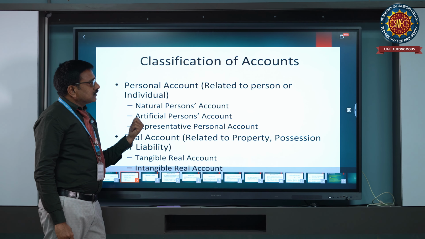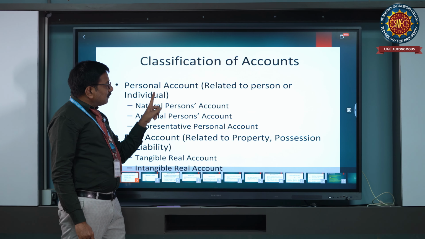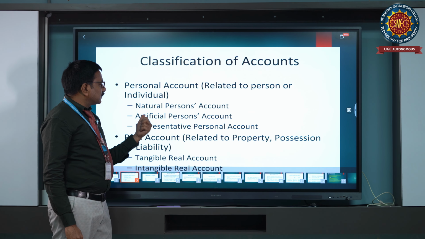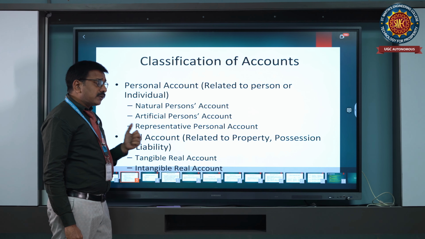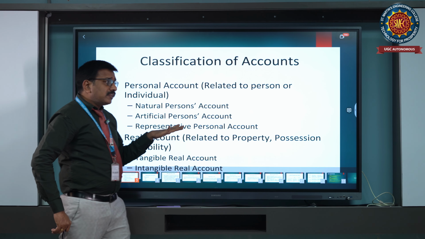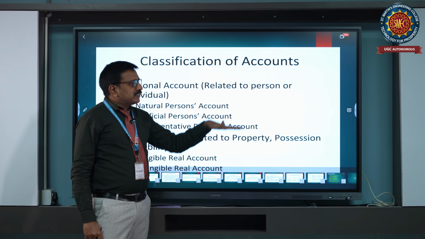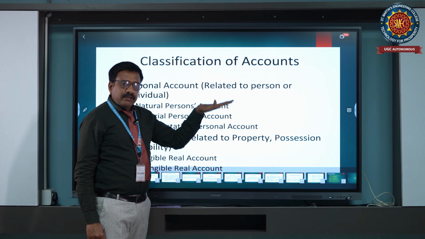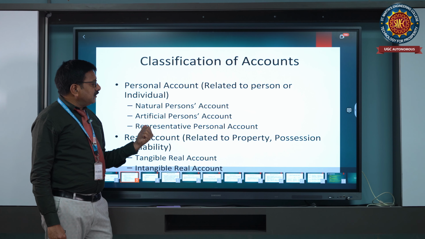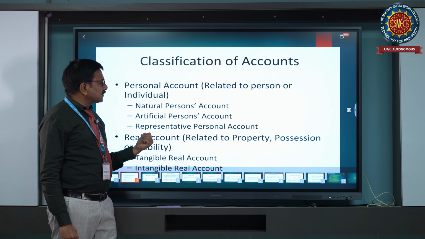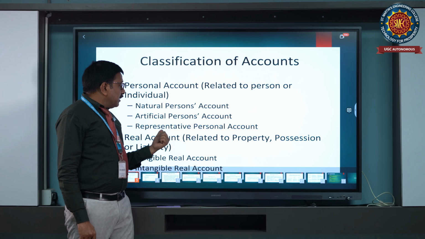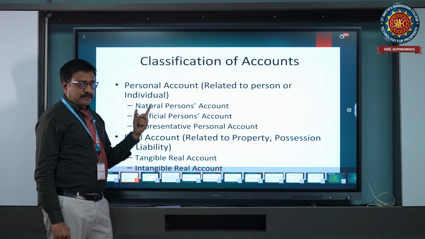It was not discussed earlier because we first have to prepare the main accounts: personal, natural, and artificial accounts. After that, we are going to discuss the representative personal accounts. After recording all the accounts in a particular table, we will discuss them. That's why the representative personal accounts will come after the adjustments, and we will record them later.